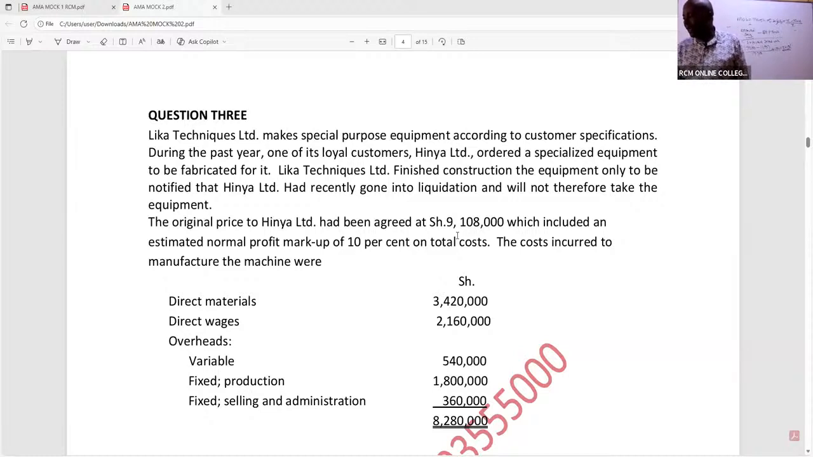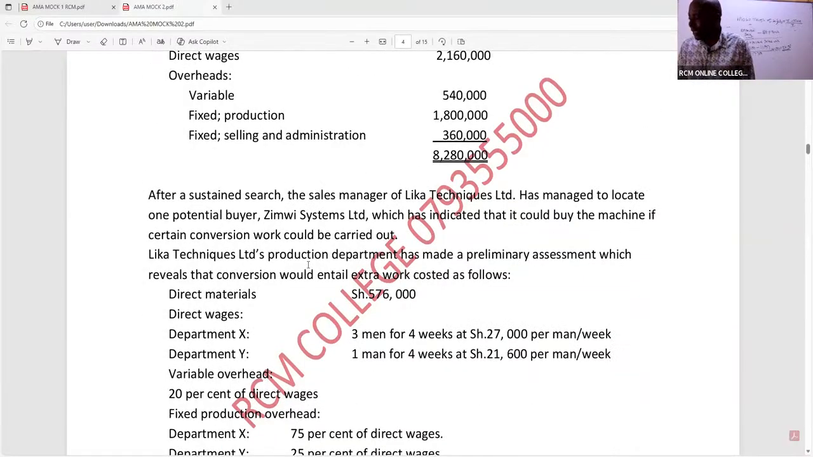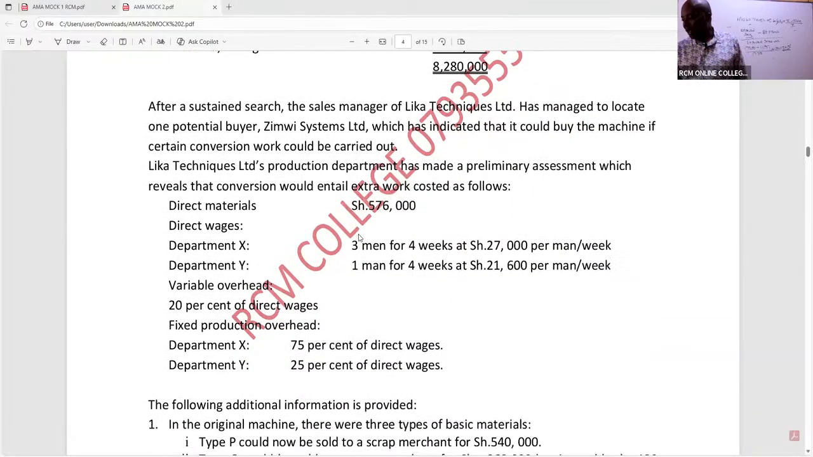The costs incurred to manufacture the machine were as follows. After a sustained search, the sales manager of Liquor Techniques Limited has managed to locate one potential buyer, which has indicated that it could buy the machine if certain conversion work could be carried out. Liquor Techniques Limited's production department has made a preliminary assessment which reveals that conversion would entail extra work as follows. So you can see the extra work needed there.